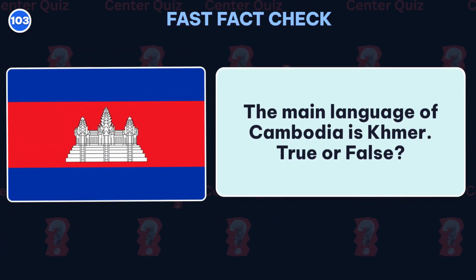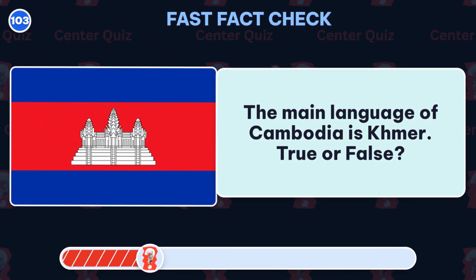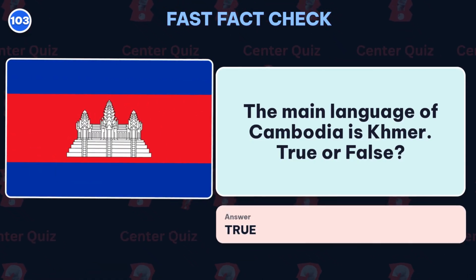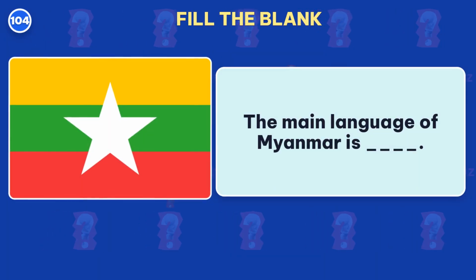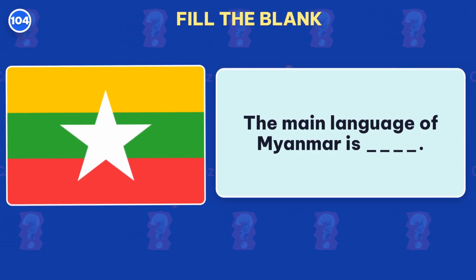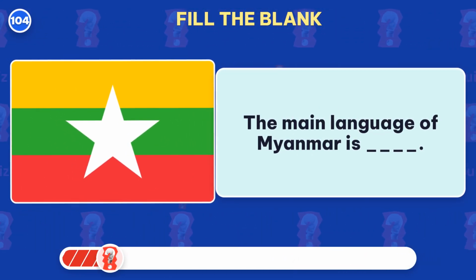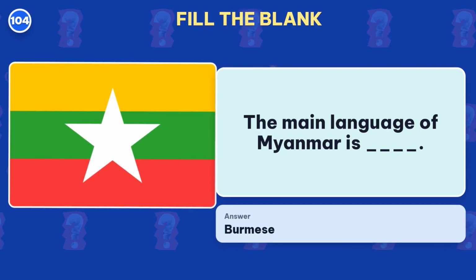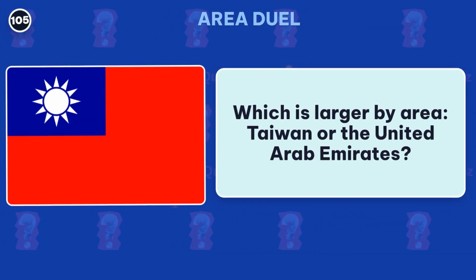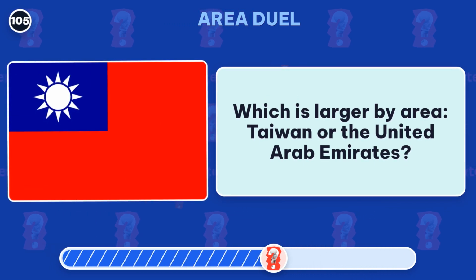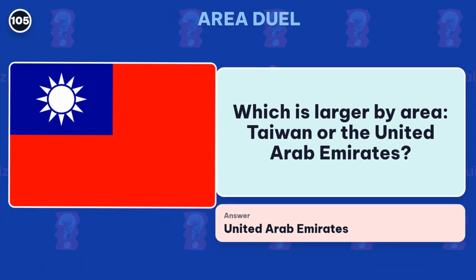True or false? True. The answer is Khmer. Fill in the blank. What is the main language of Myanmar? Answer, Burmese. Which is larger by area, Taiwan or the United Arab Emirates? The right pick is United Arab Emirates.